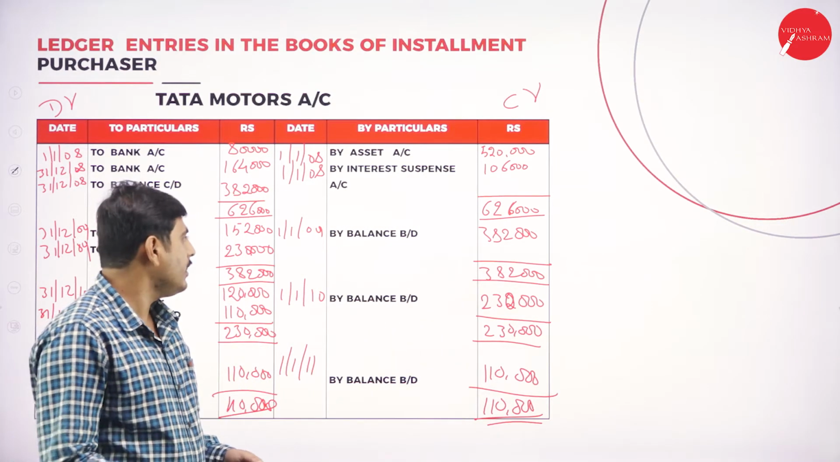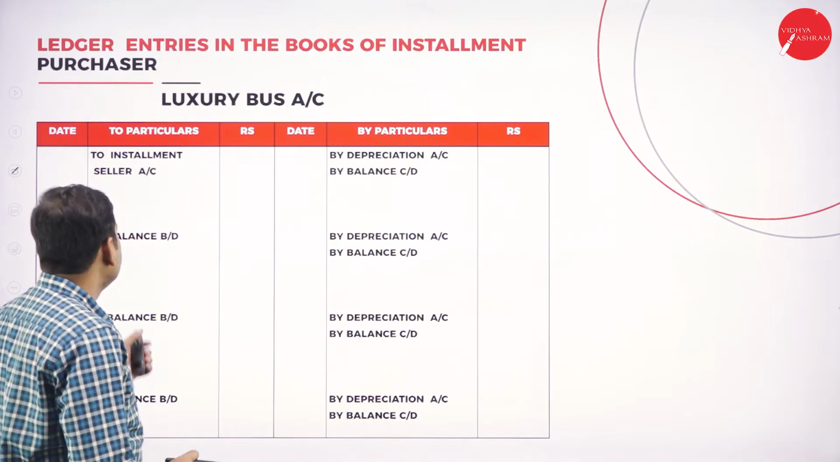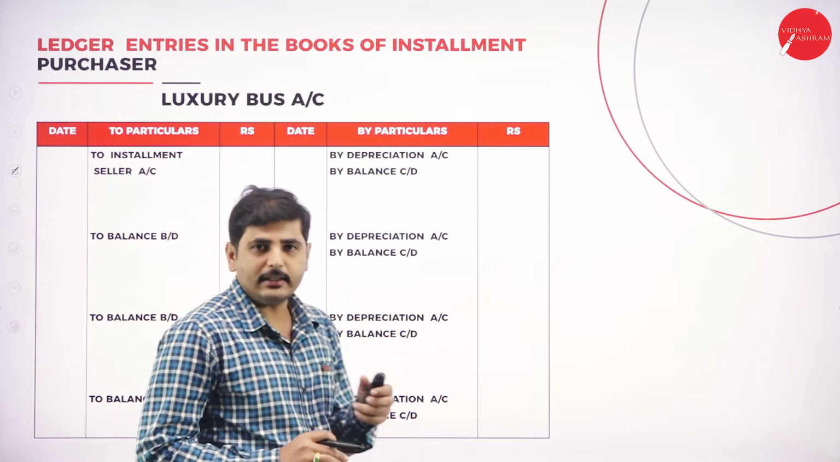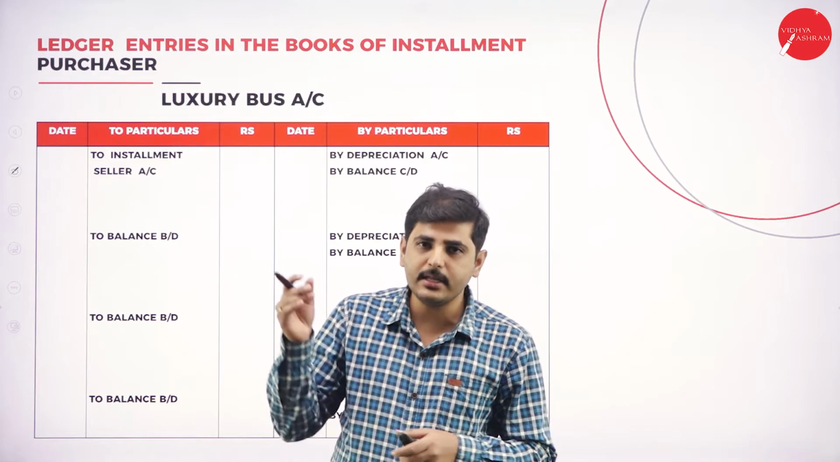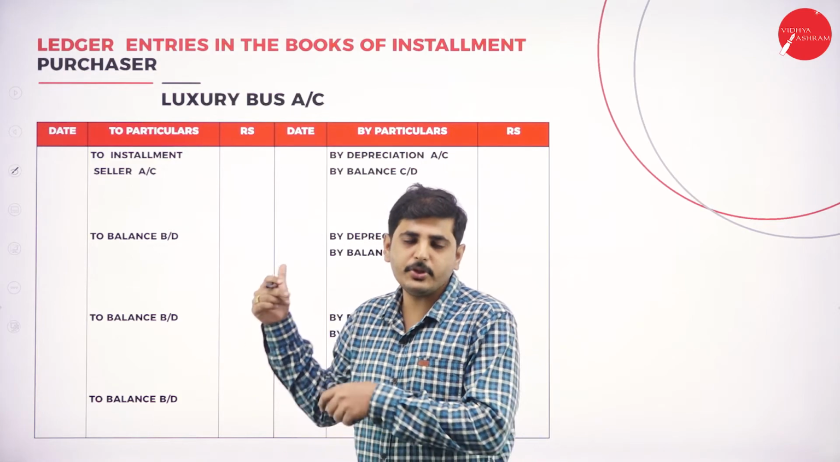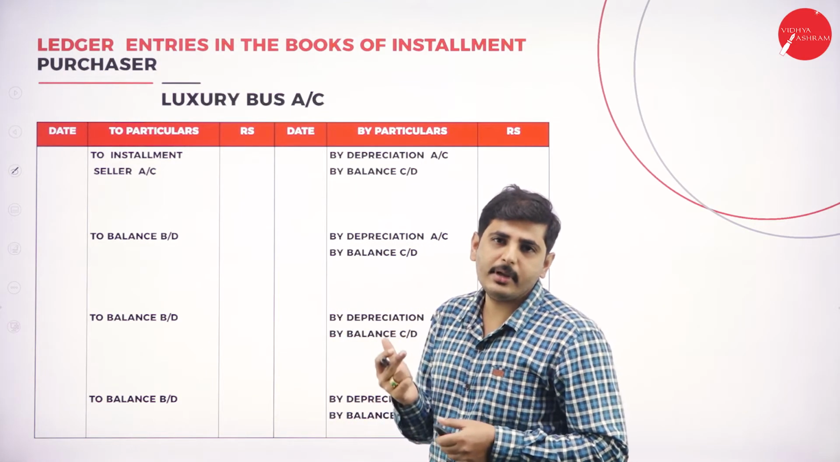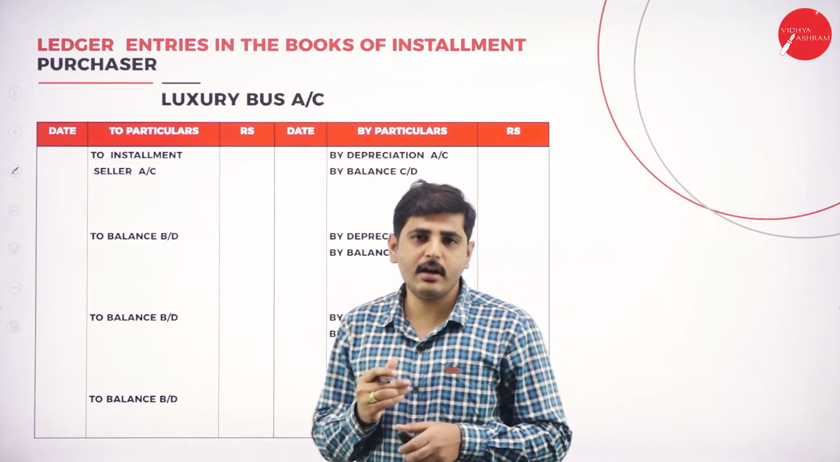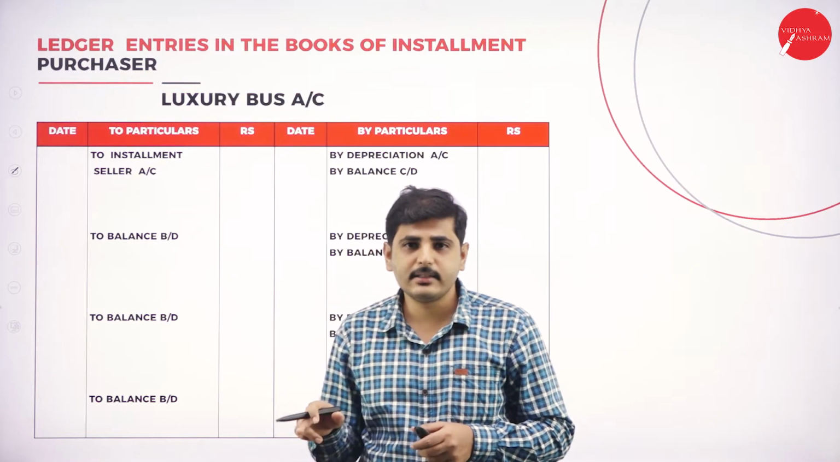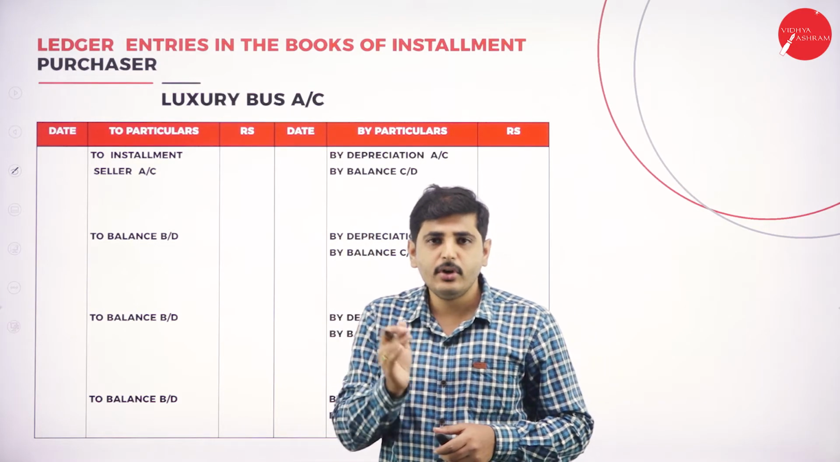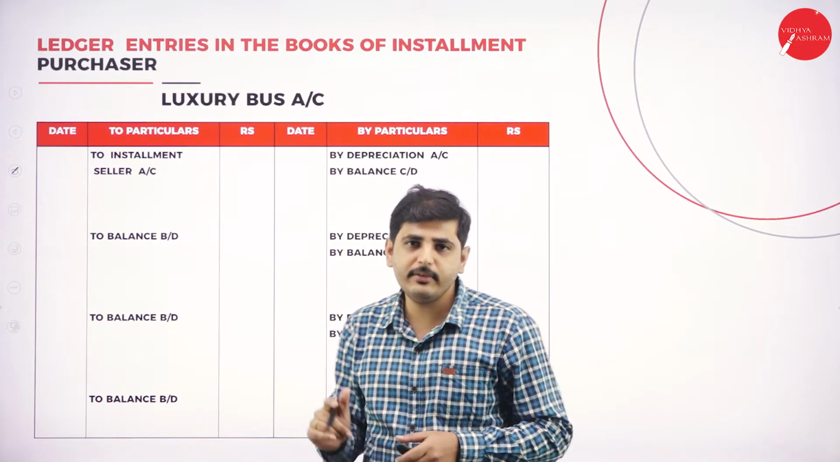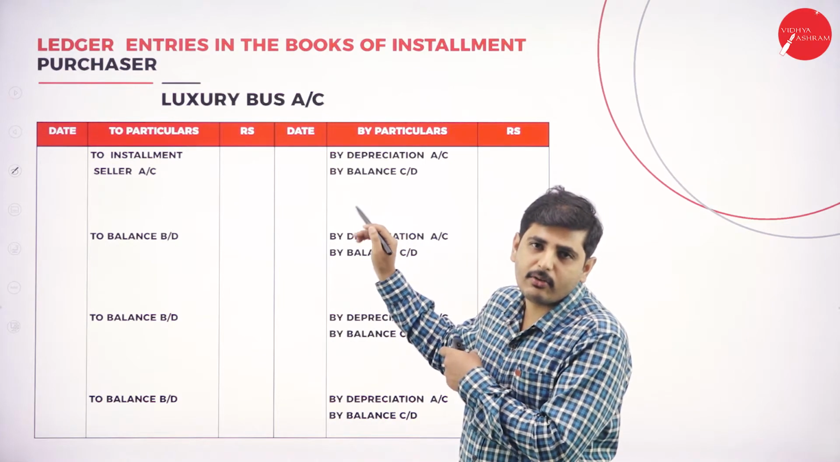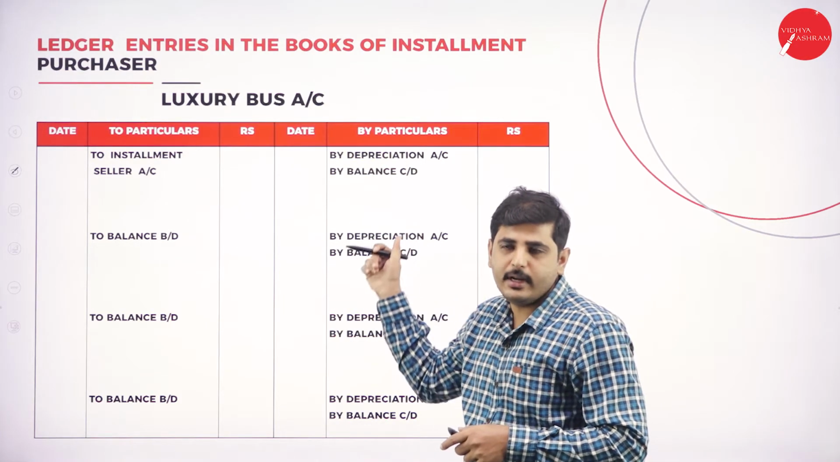Now let's go to the next ledger, the luxury bus account. So wherever the luxury bus account or asset account appears in the journal entry, that has to be shown in the ledger. So where will it appear? While purchasing. So what is the entry? Luxury bus account debit, to interest suspense account, to installment seller account. So by luxury bus account to installment seller account. That's why we should show to installment seller account. There it is credited. Here it should be debited.